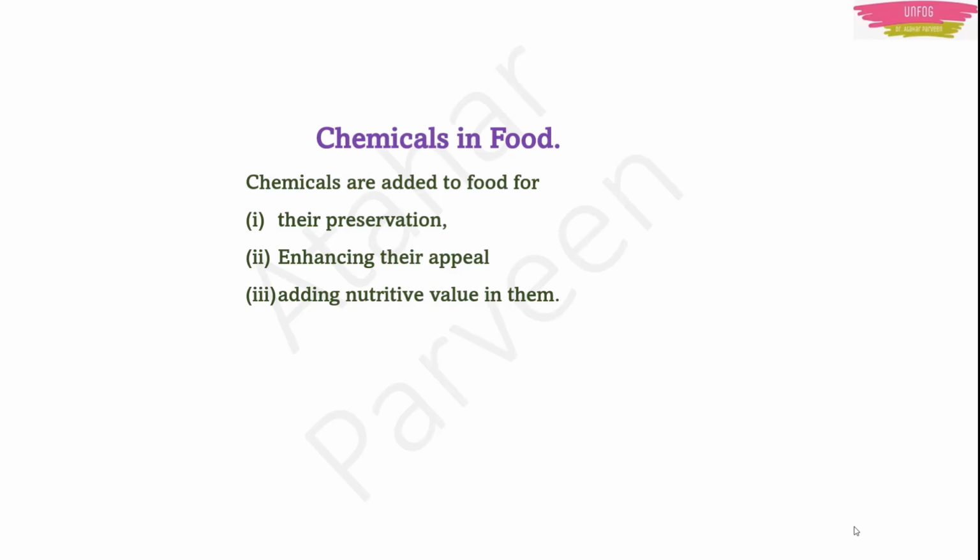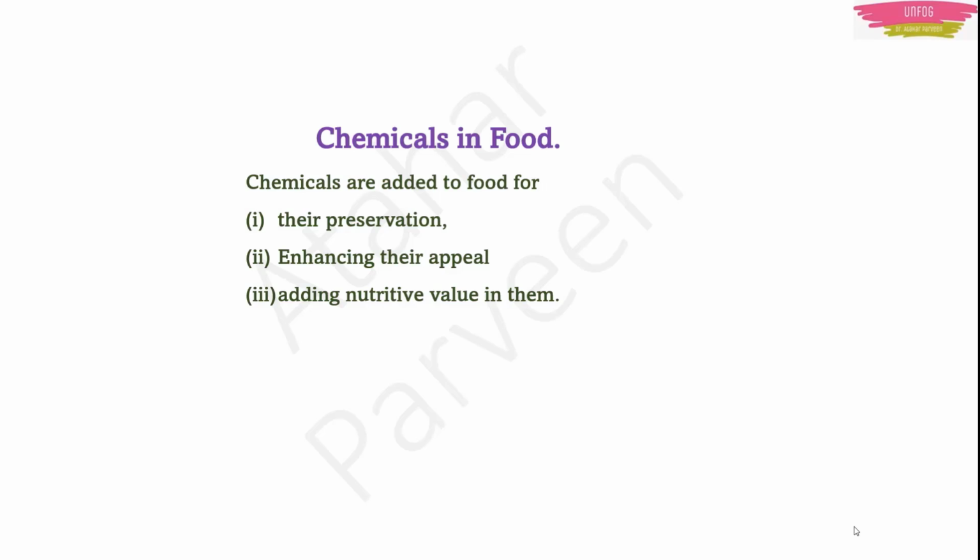See that sauce which I told you, you take one tomato puree and you match it with the sauce. Your tomato puree will have a very light color, but the sauce will have a very dark red color because they have added color in it. Food color is added and that is chemical only, right? So it will enhance that appeal. That's why they have added that red color. It will look good, so people will get attracted.